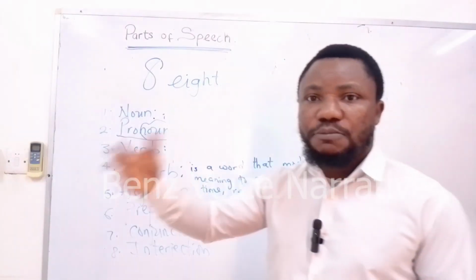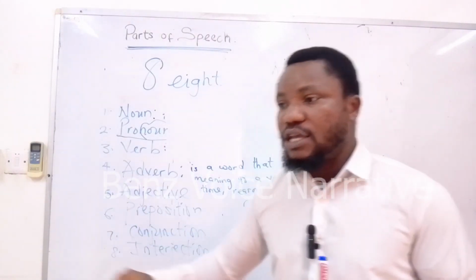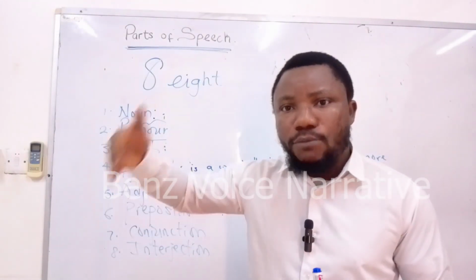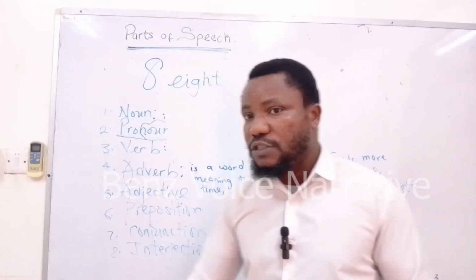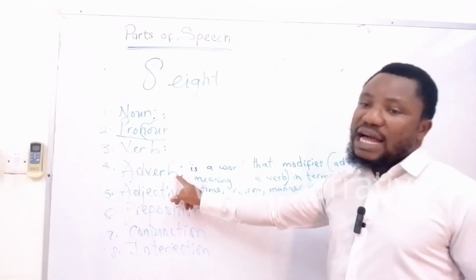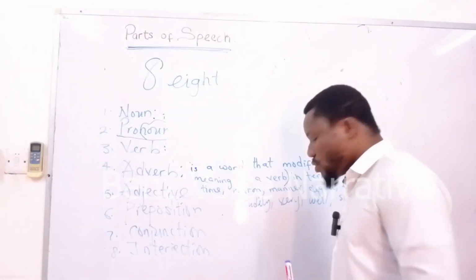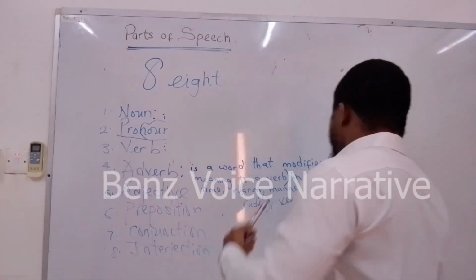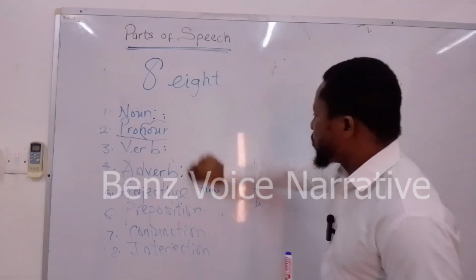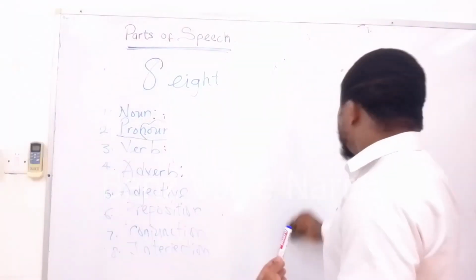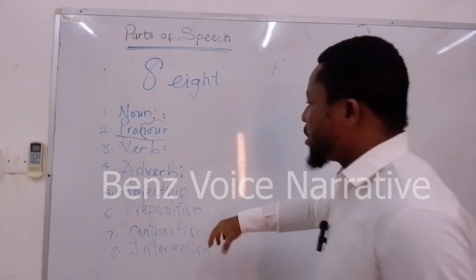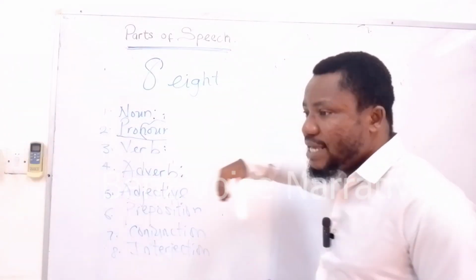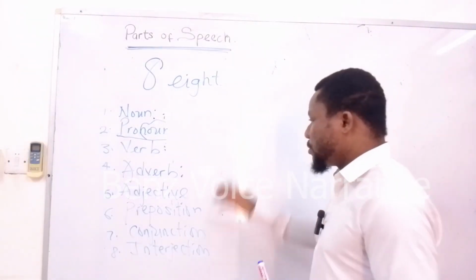How did he speak to me? Rudely. Whatever reveals more information, more detail about the action that is performed in an expression is an adverb, adding more meaning, more information to a verb. So an adverb is a part of speech that adds more meaning, that modifies the verb in a speech. It gives more information about the verb.